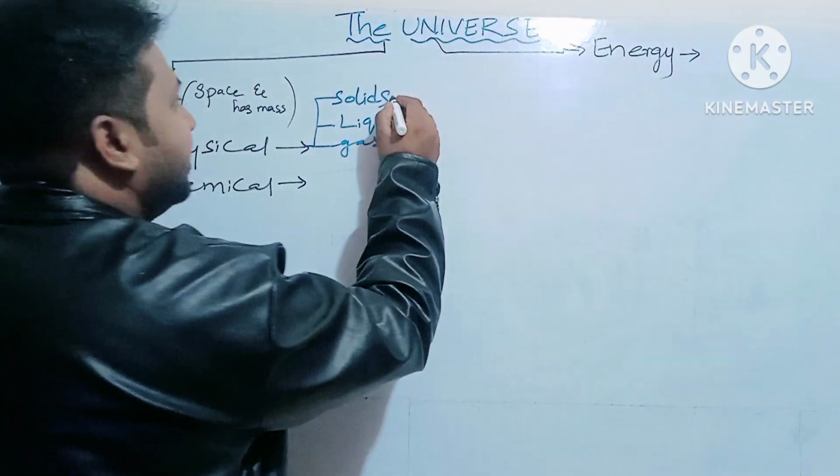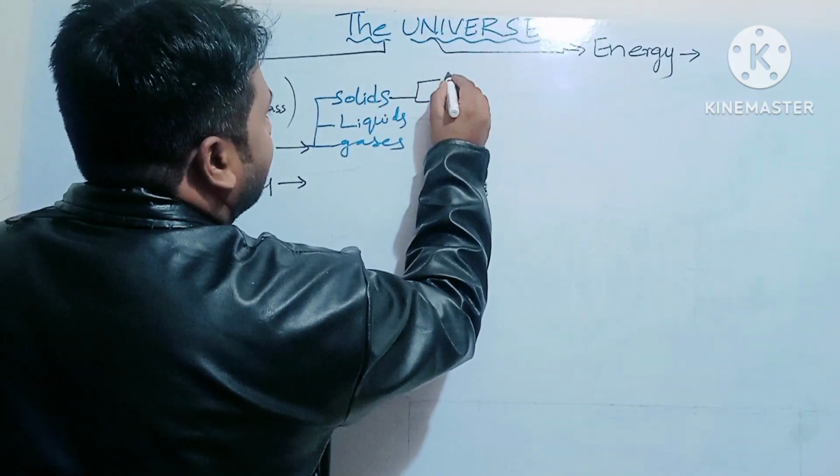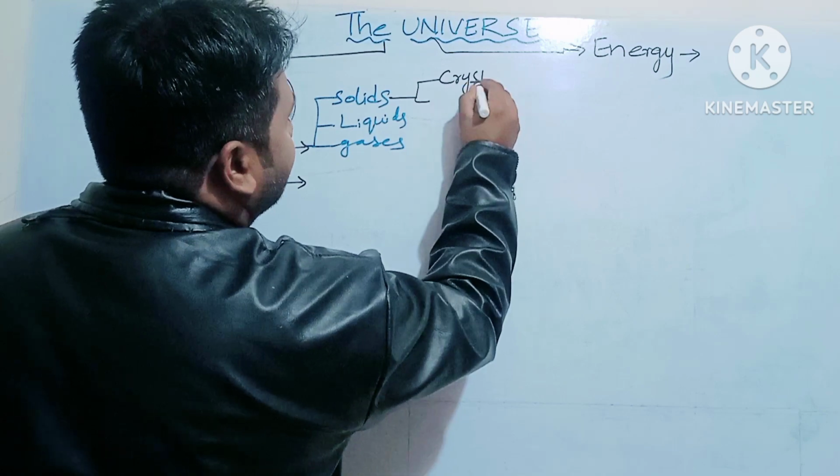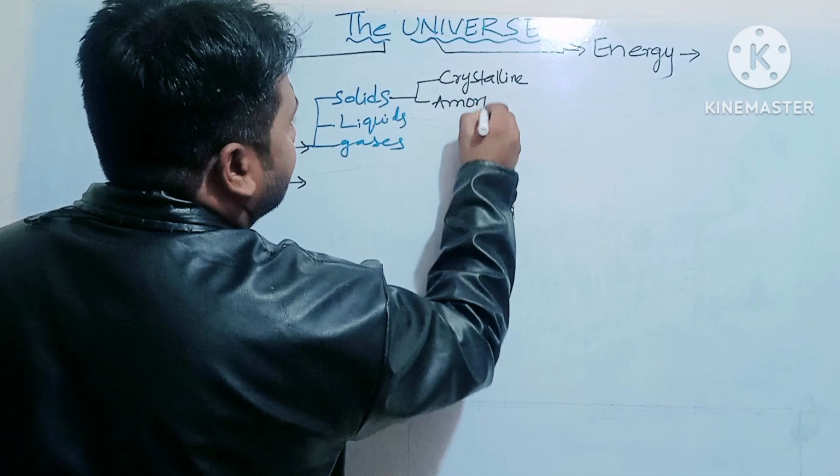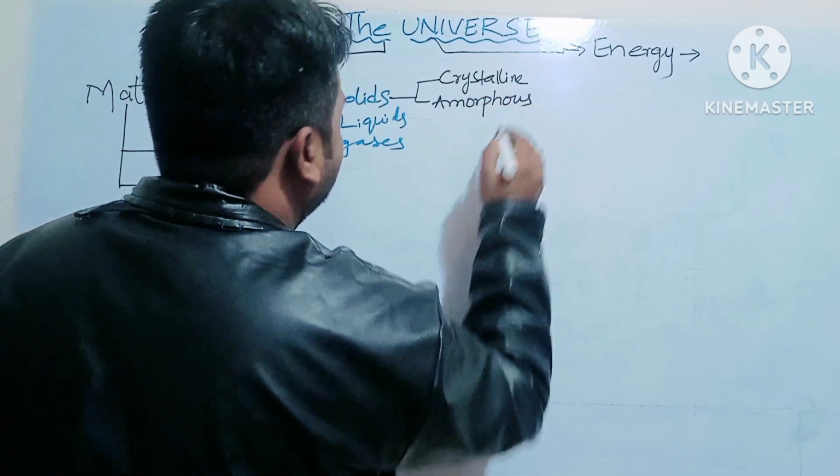Again these solids are classified into crystalline and amorphous. Crystalline and amorphous.